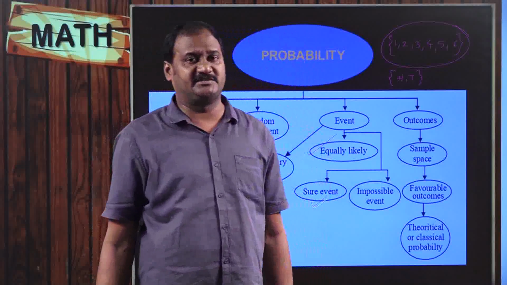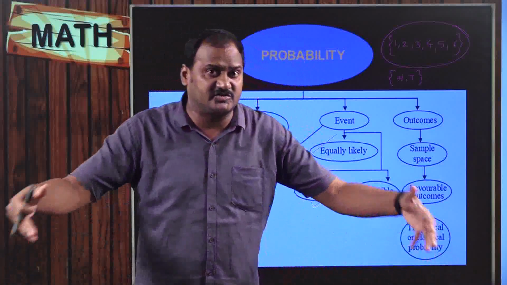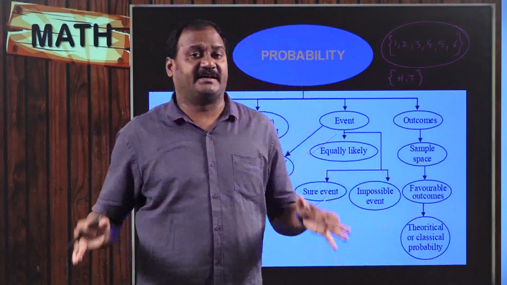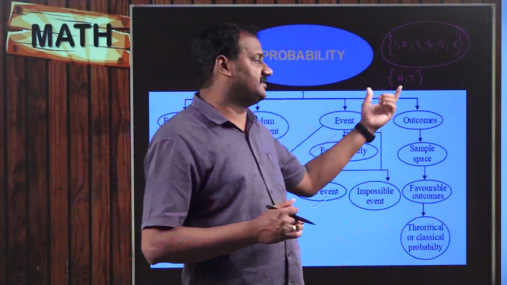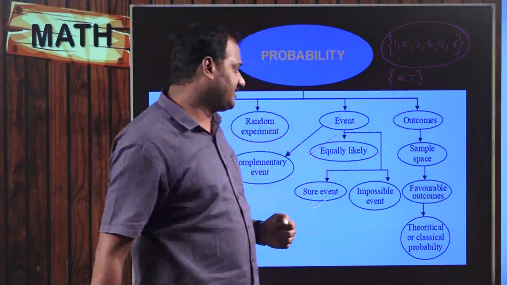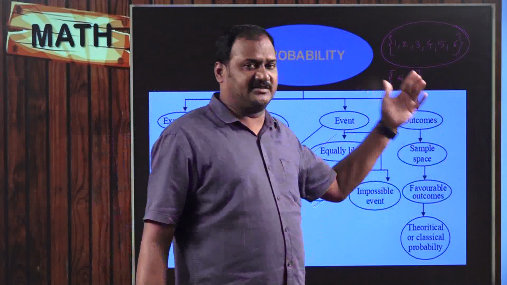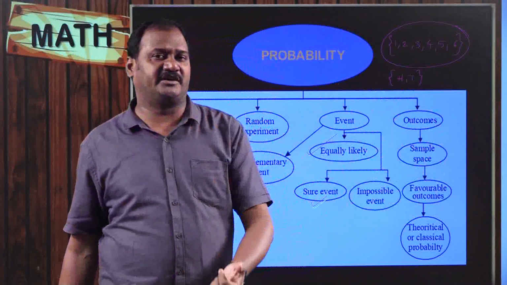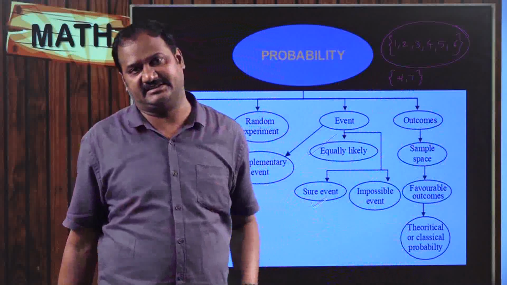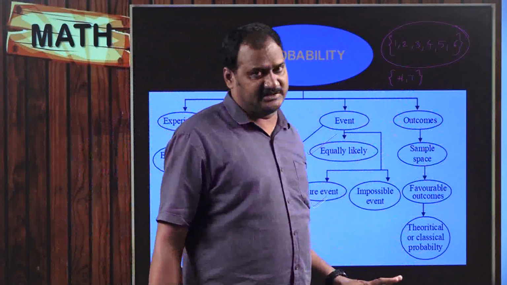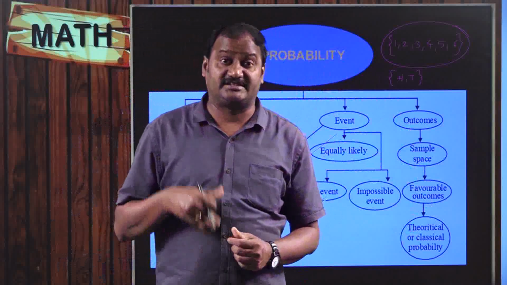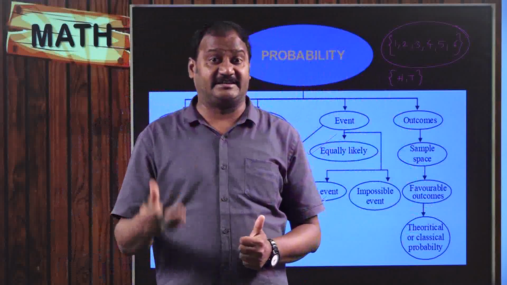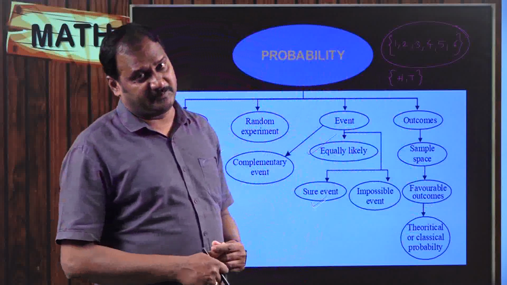So sample space means all the possible outcomes. The collection of all possible outcomes, or the set of all possible outcomes, is called a sample space. Okay. Favorable outcomes, when I am tossing a coin, may be heads or may be tails. So they are favorable outcomes. These are all the things we are going to study every single time in the concept called probability.